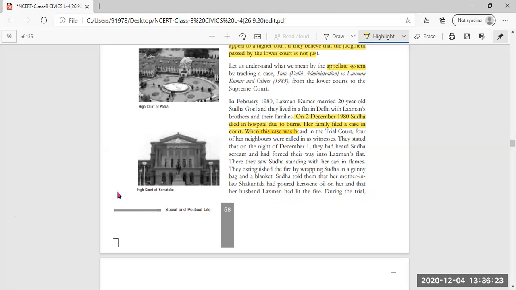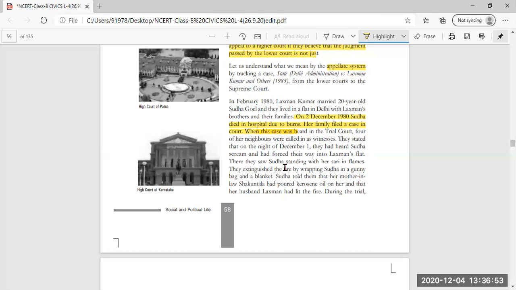So this was the case: first, Lakshman Kumar married Sudha, and after that Sudha died in the hospital of burns. Her family, Sudha's family, filed a case in the trial court, and the witnesses were the neighbors, the witnesses of Sudha getting burned.